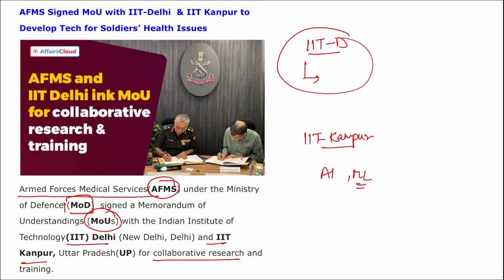Right, so IIT Delhi will be providing the technical expertise needed for research in diverse medical challenges. And IIT Kanpur will be providing the expertise to develop AI diagnostic models. Right, take a note of this.